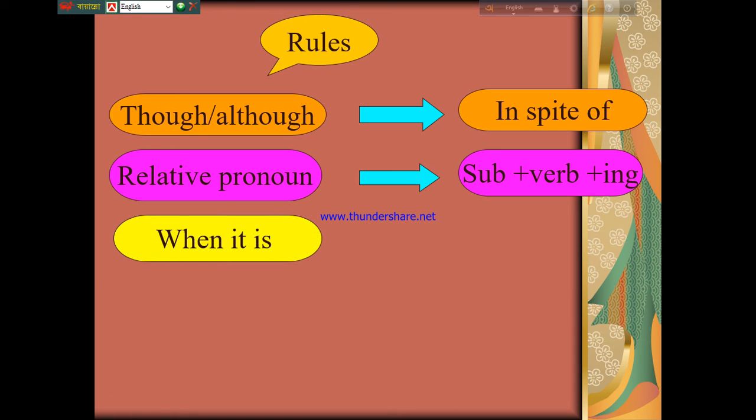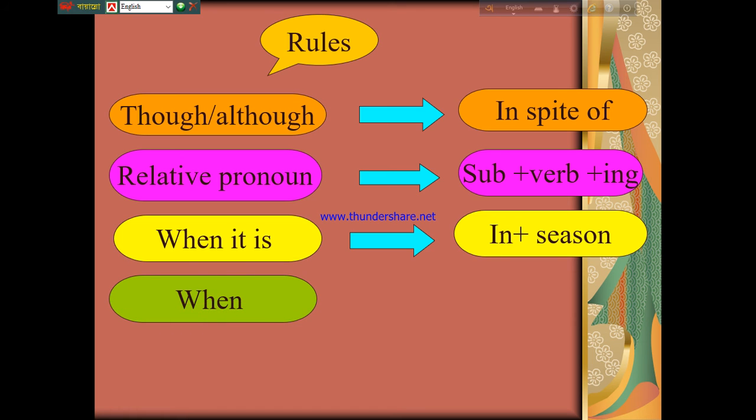If you find when it is and it indicates a long time, you have to write in plus this long time. But if you find it a short time, you just have to use at instead of in before the time.